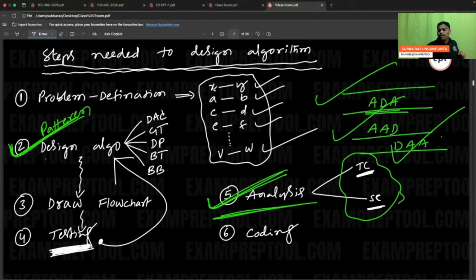For every input, what is the output, they have to get to know. Suppose for some input the output we don't know, it means the problem is not clear. If the problem is not clear, what answer will I give? So know the problem clearly. Once the problem is clear, the algorithm subject has so many algorithms. An algorithm designer, an experienced person, by seeing the problem, will say, oh, this kind of problem, go to DP. This kind of problem, go to DAC, divide and conquer.